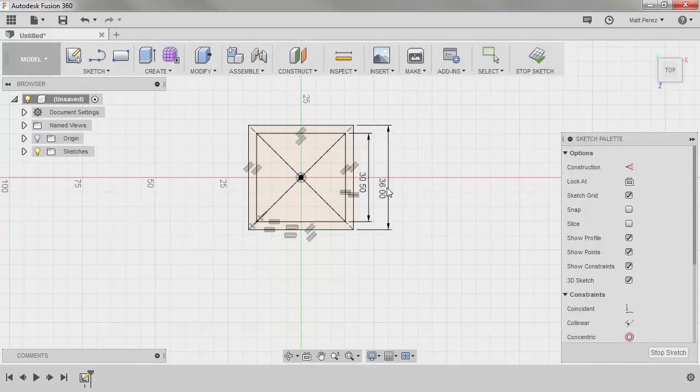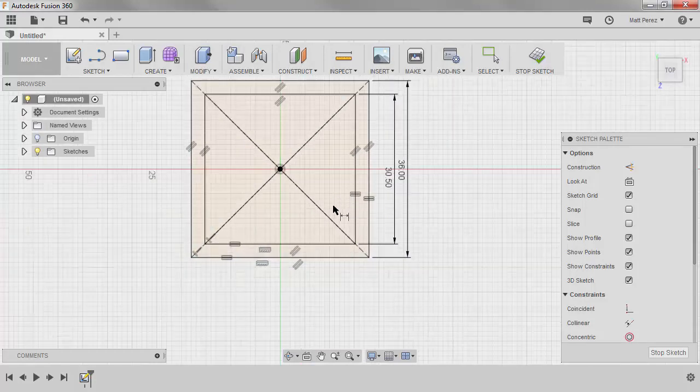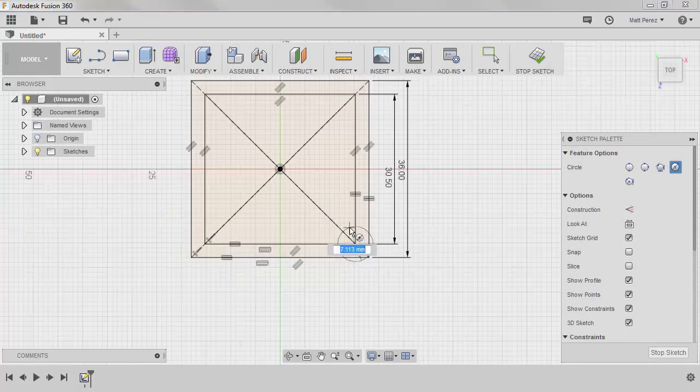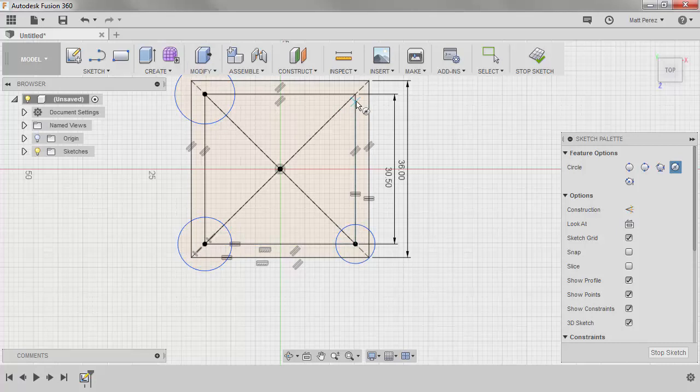The smaller one is going to represent the hole pattern. So I'm going to press C on the keyboard, and I'm going to place a hole at this location, and I'm going to go around and place one at each corner point.